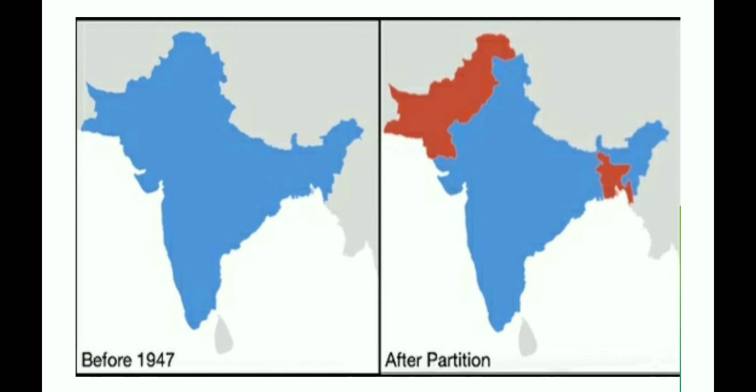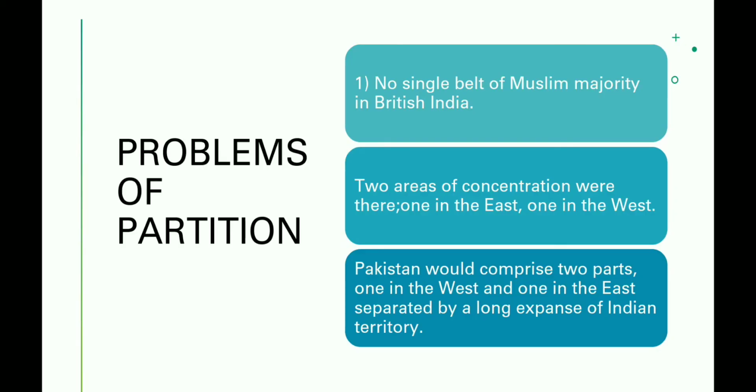Those red portions are shown on both sides of the map, in the western part of India and in the eastern part of India. These western and eastern parts were finally integrated together as Pakistan, as East and West Pakistan, which was separated by a long expanse of Indian territory.